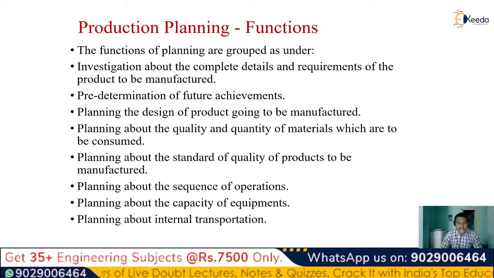All the manufacturing details like the microprocessors and the microcontrollers, other devices, and every other detail are to be first collected, which is generally called our investigation about the complete details and the requirement of the product which is to be manufactured. Then, in a month, how many achievements need to be made? That can be done by utilizing this predetermination of the future achievements. In a month, what is our target of mobiles which is to be reaching the audience can be determined by predetermination of our future achievements.